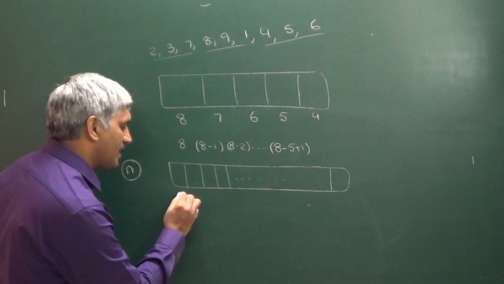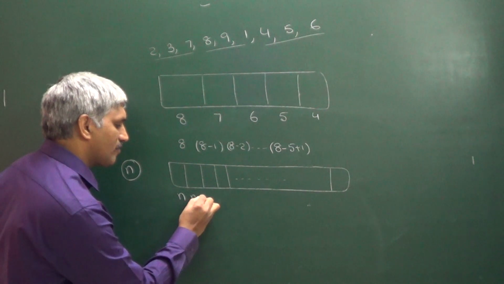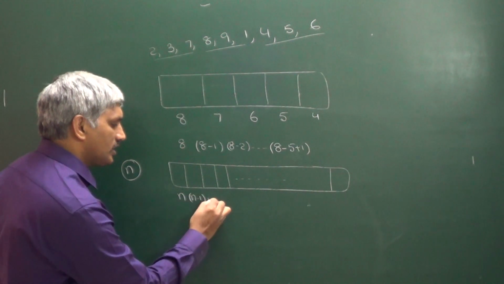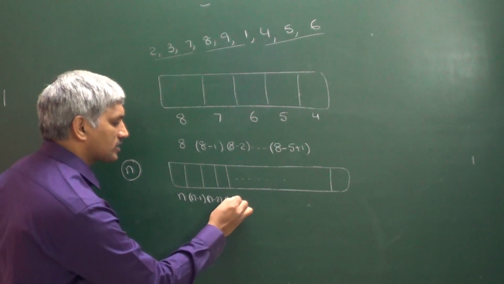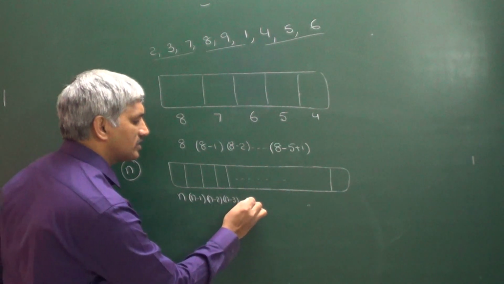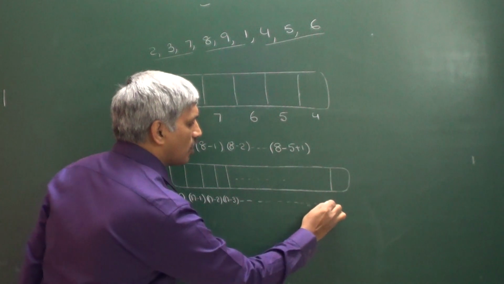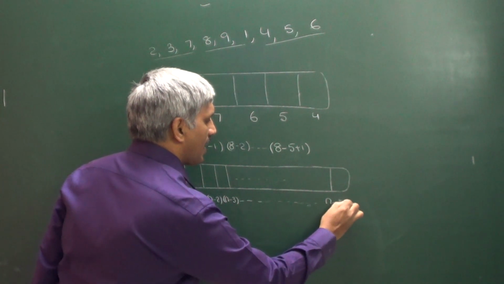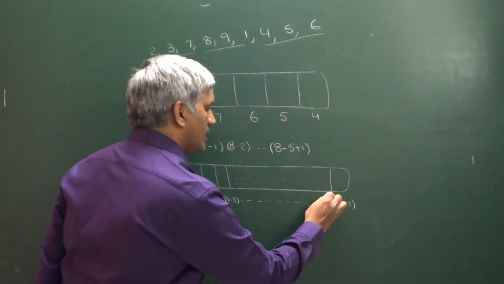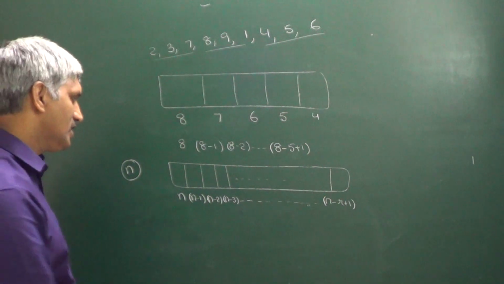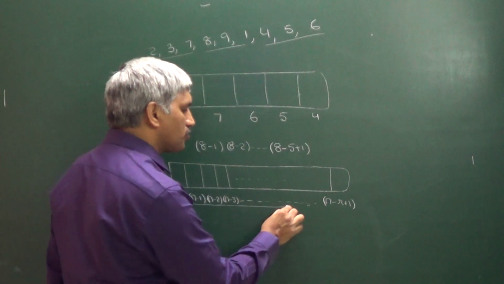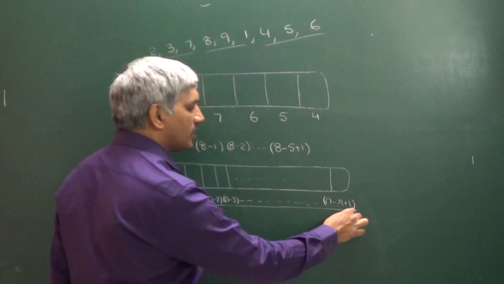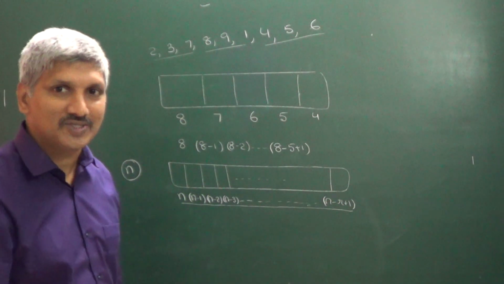The first can be filled in n ways. The next one in n minus 1 ways. The next box in n minus 2 ways. The next box in n minus 3 ways, and so on. The rth box can be filled in n minus r plus 1 ways. So that is n into n minus 1 into n minus 2 into n minus 3 and so on up to n minus r plus 1.